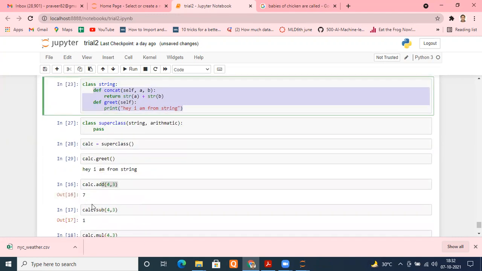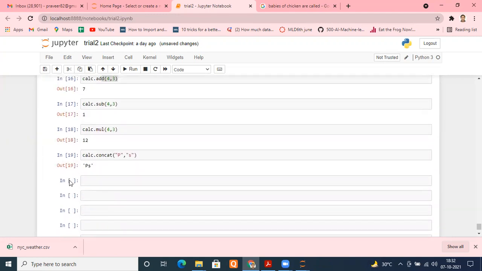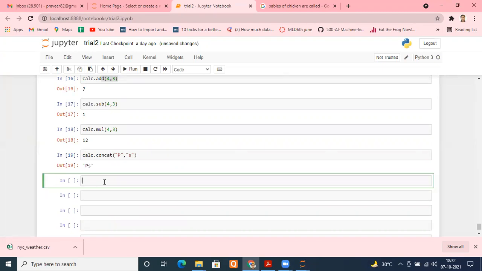Now moving ahead, I hope it is clear with everyone. What is inheritance? What is multiple inheritance? What is multi-level inheritance? Remember that. Now moving ahead, a very, very important thing. We have just created the class. We know how to create the class.